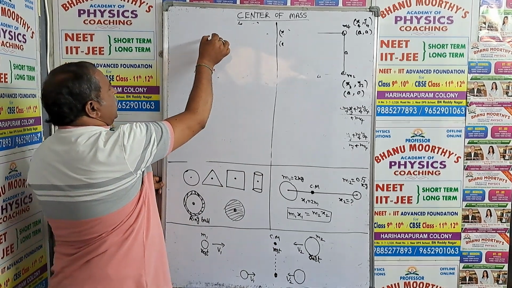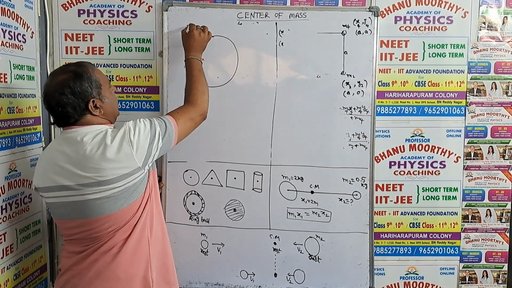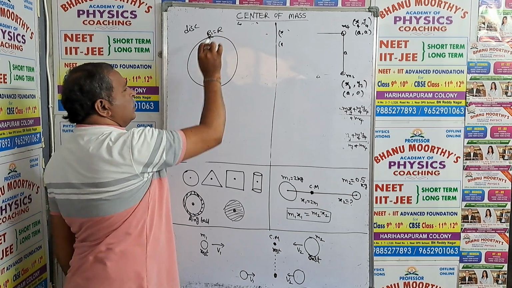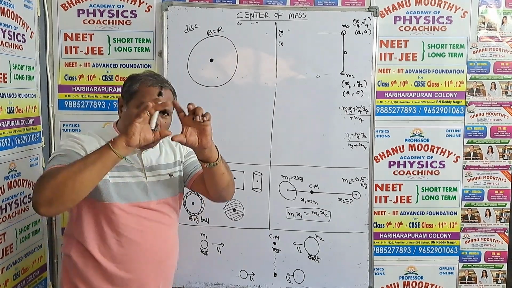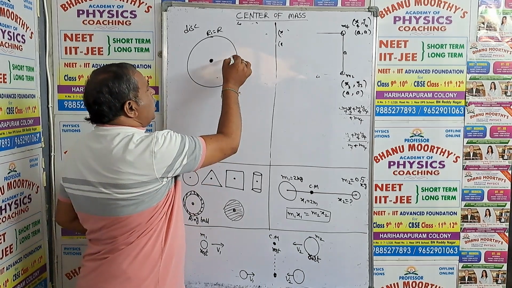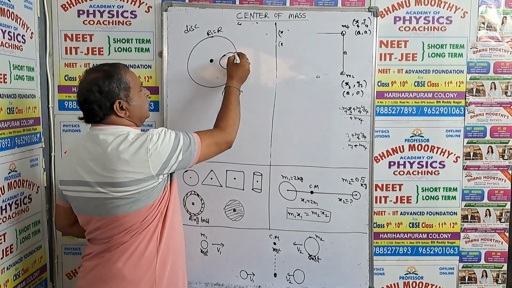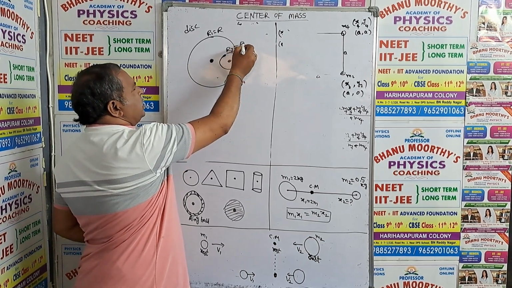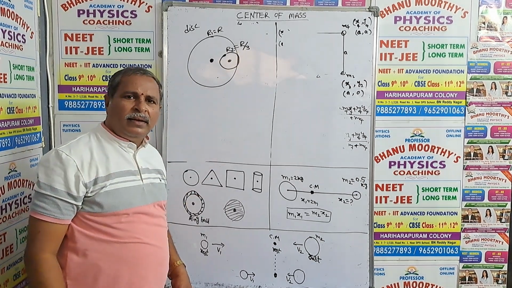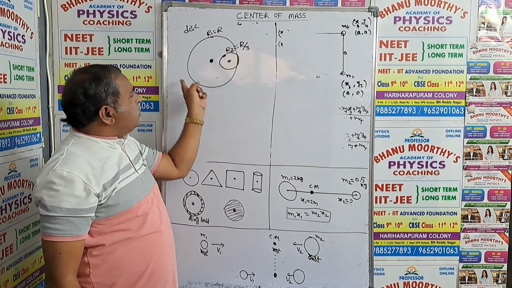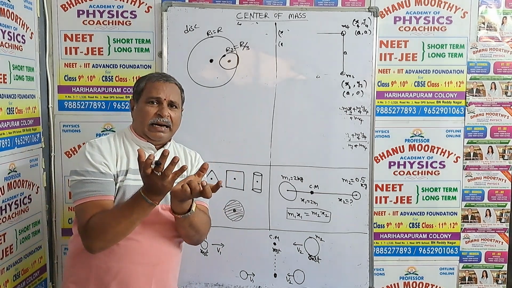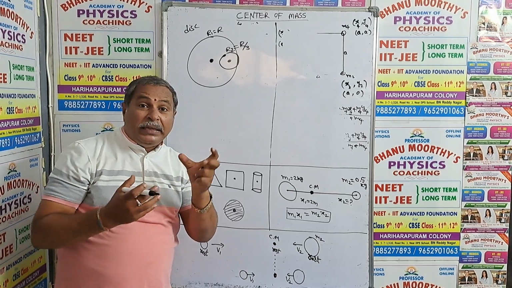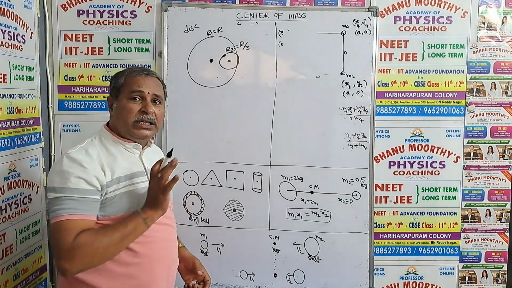Now, this is a circular disc. A circular disc I am giving now. Its radius is R, capital R. From this circular disc, a smaller disc is removed. A smaller disc means I am replicating it here. Its radius R2 equals R by 3, which is 1/3 of this radius. From a big circular disc of radius R, a smaller circular portion of radius R by 3 is cut from this disc.